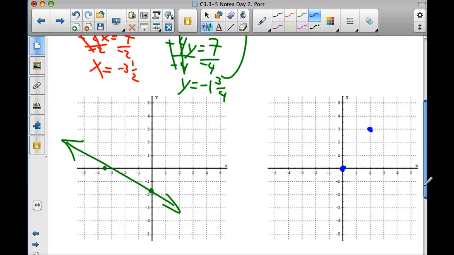What's the same thing as going up and right? Down and left. So, how many units am I going to go down? Down 3 over to the left 2. Let's refresh our memories about this real quick too. Why is going down and left a positive slope? Because a negative and a negative make a positive. Because you're going two negatives, which make it positive.